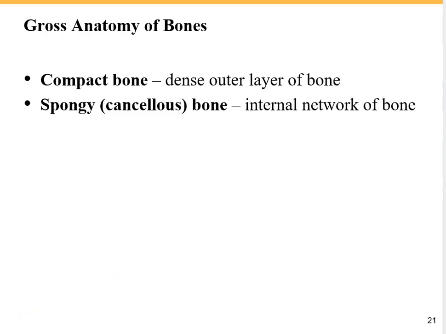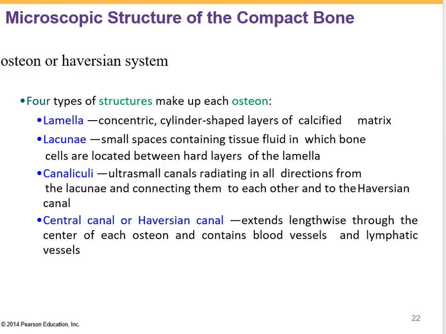Let's look at the microscopic structure of the compact bone. The compact bone has an important structure which is called osteon or Haversian system. The osteon is only going to be found in our compact bone.